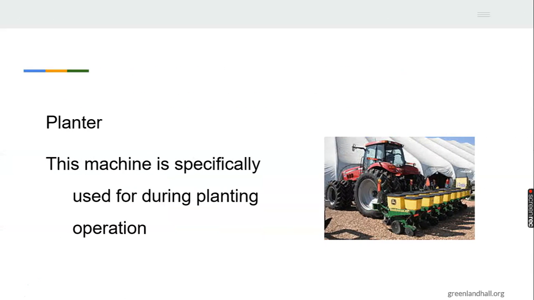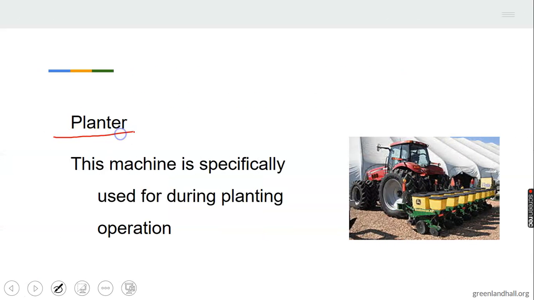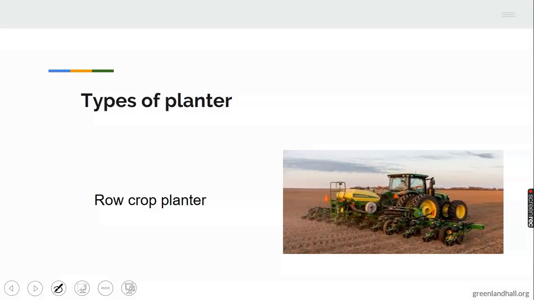Example, we have the planter. Planter is a very good example of intermediate machines, specifically used for planting operations. This is a machine used for planting operation. It is called a planter. Types of planter. One, we have the row crop planter.